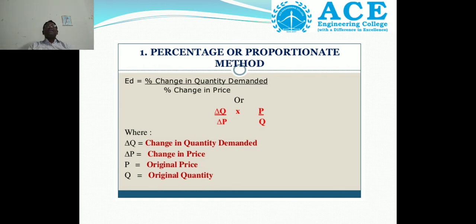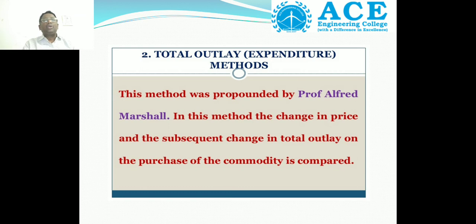So change in quantity demanded by change in price into original price by original quantity. This is the percentage or proportionate method. Then the next method, second method, is total outlay, which we can also call the expenditure method.